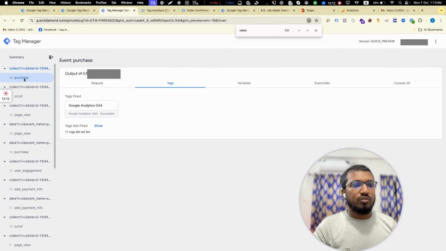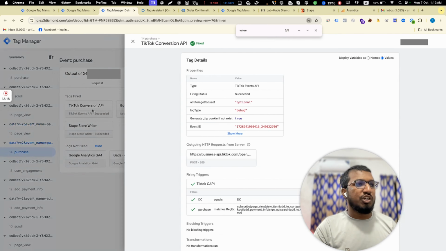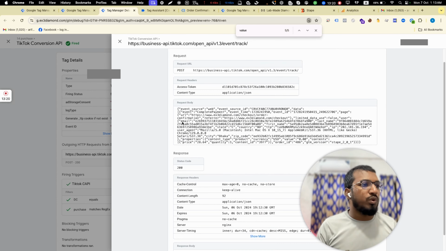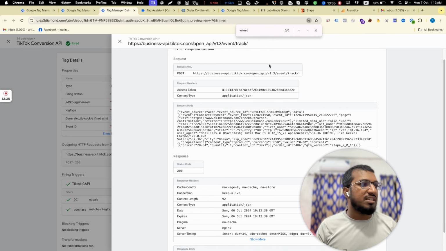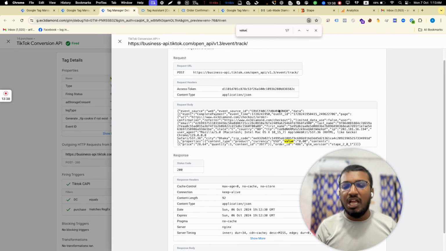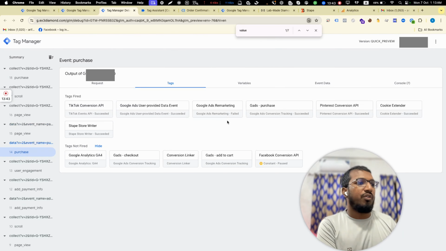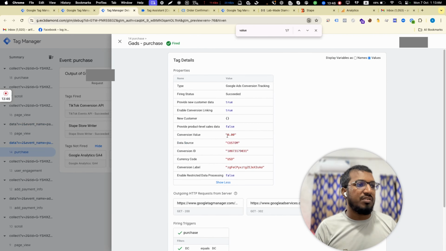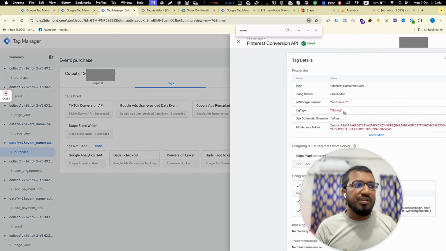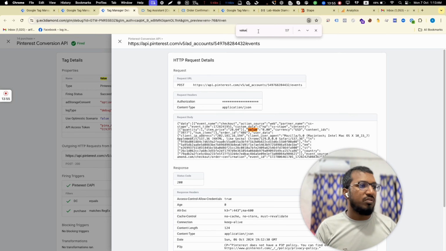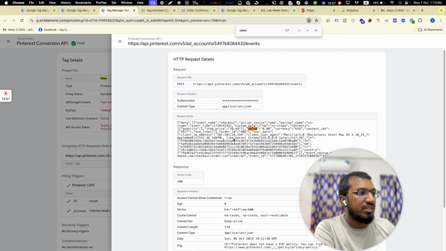For the purchase here, you can see TikTok, right? If I click that, you can see we are sending email, first name, last name, phone number, country, zip code, city, country code, everything. You can check the value is 0, because we are using a 100% coupon code. For TikTok and the Google Ads purchase event, you can see the value is 0, right? For Pinterest, we are sending value 0 as well.